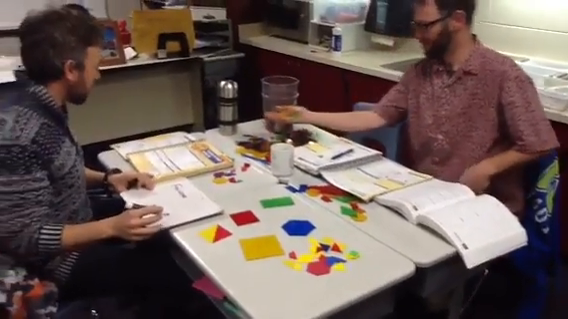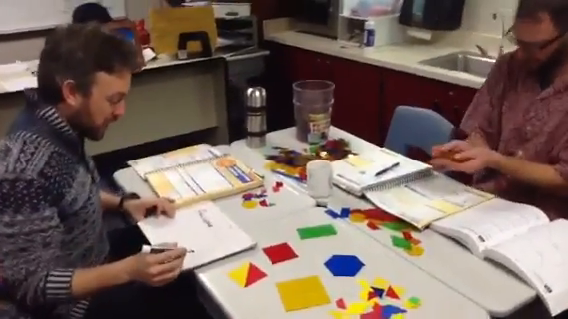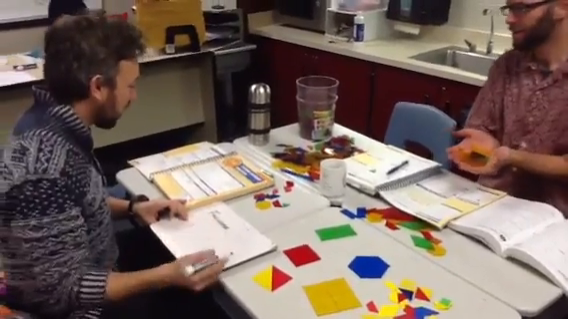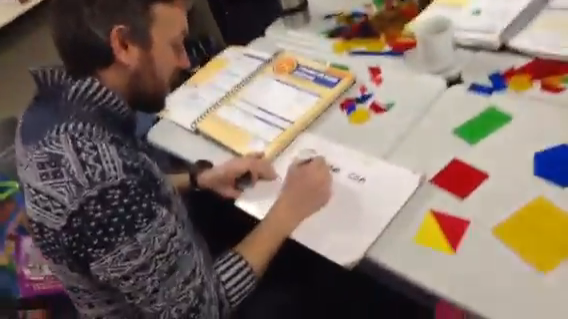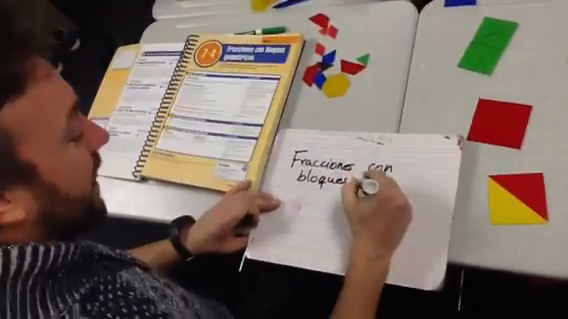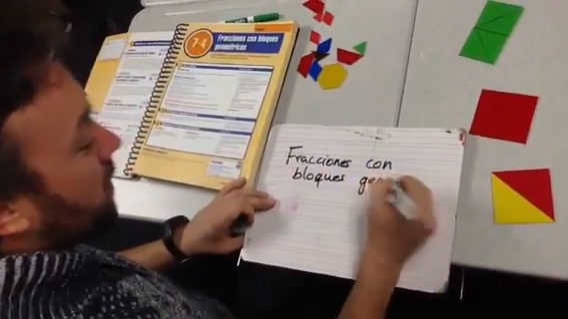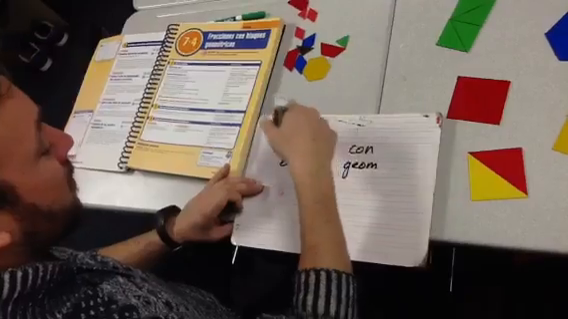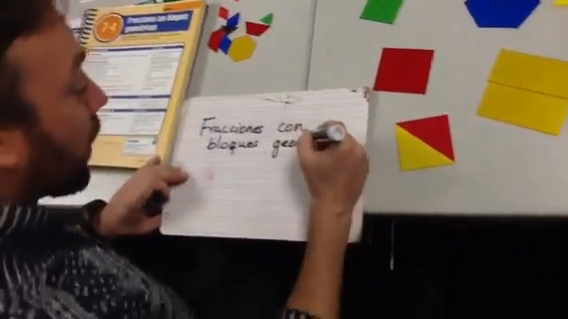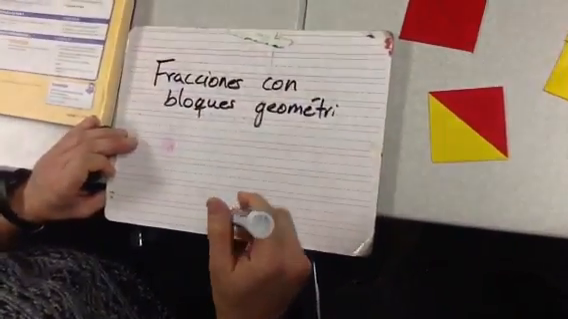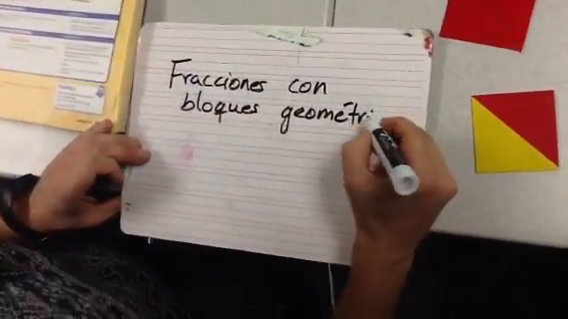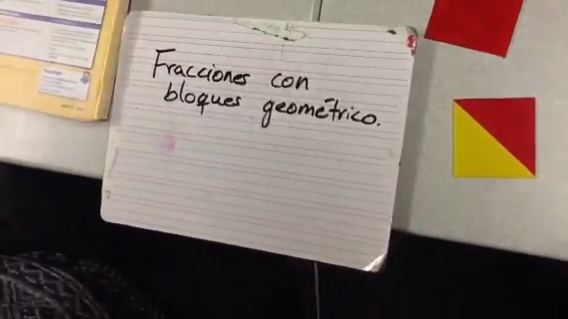Mr. Byrne, I'm a little bit worried because this lesson has a very long name. Fracciones con bloques geométricos. It's like a few bad words in a row. Geométricos. I think if you call someone geométrico, you're not doing very well with him. I don't know. Wow. Do you think that is right?